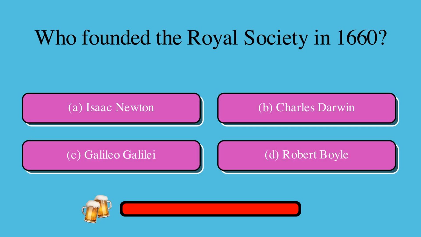Who founded the Royal Society in 1660? Is it A. Isaac Newton, B. Charles Darwin, C. Galileo Galilei, or D. Robert Boyle? The correct answer is D. Robert Boyle.